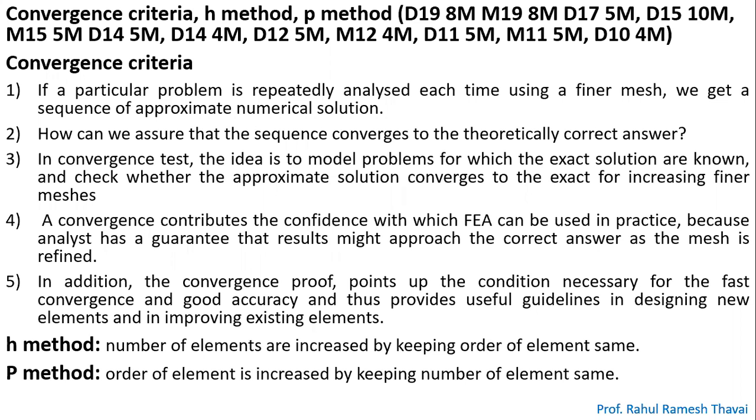That means your convergence has been satisfied. So the idea is we model a problem whose exact solution is known, because by just increasing the number of elements, we can reach that exact solution. That is basically the idea.